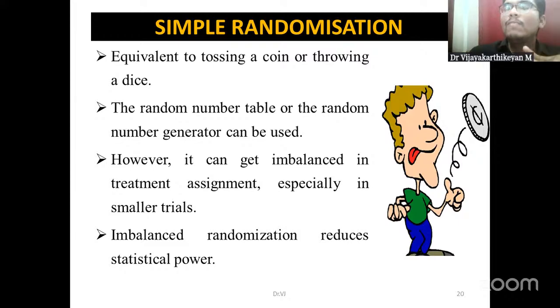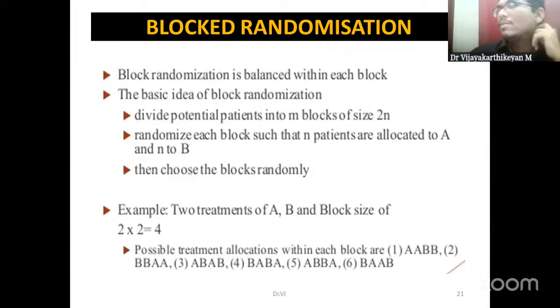But the problem with this, many might be knowing. Throwing a dice is just chance. Many even numbers can come, many odd numbers can come. Even by tossing a coin, the number of heads might be more. So there will always be an imbalance between both the groups if we use simple randomization. That is why many a times we have some kind of remedial measure for this kind of imbalance, and if needed, we can go for higher levels of randomization.